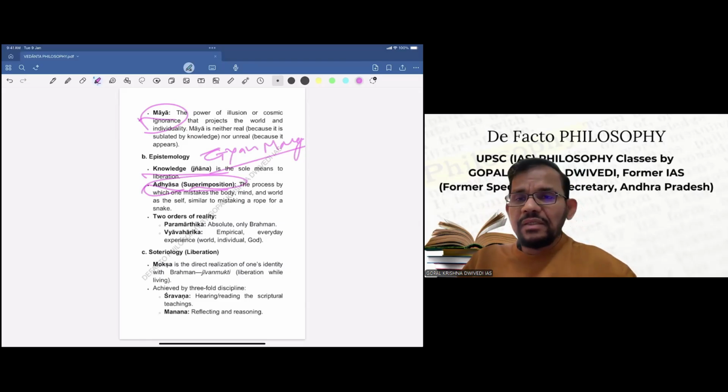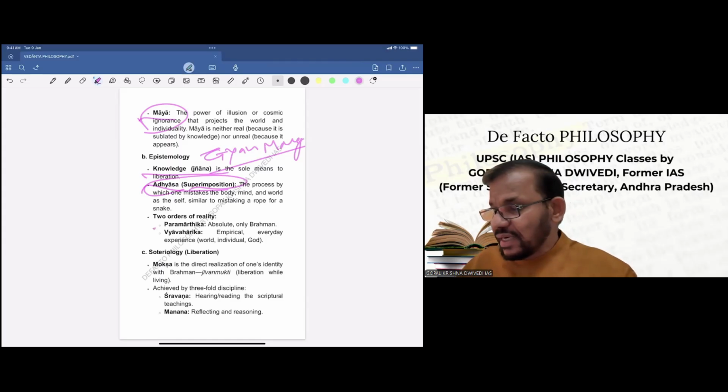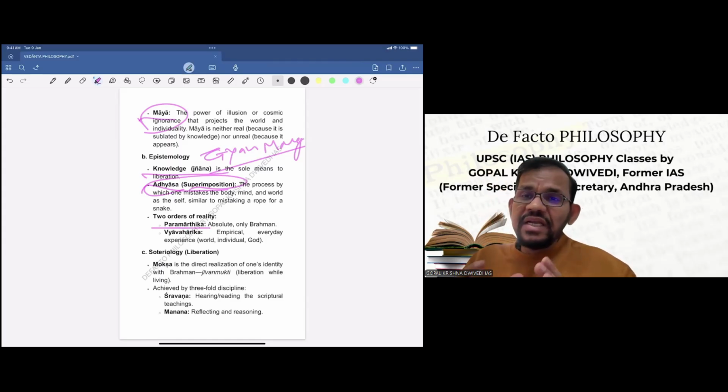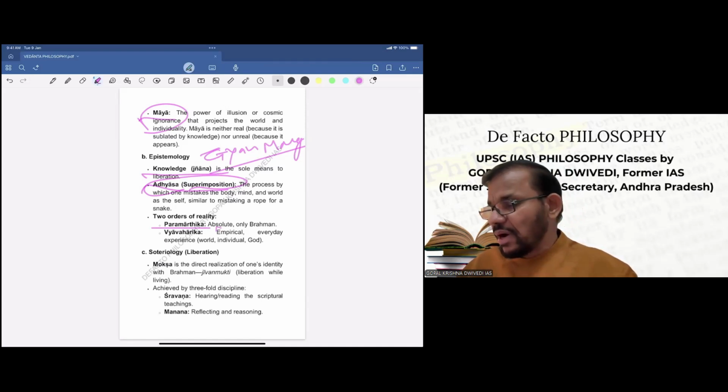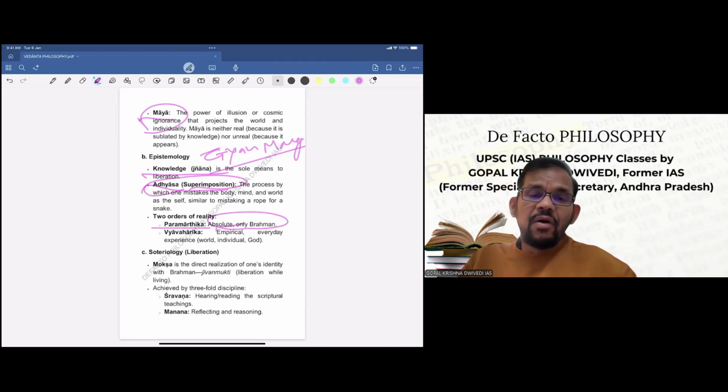Now, definitely, we have seen that Shankaracharya posits two orders of reality, two systems of reality. One is Paramarthik, another is Vyavaharik. Paramarthik is the actually real truth, and that is only Brahm. Only Brahm is the Paramarthik truth. Now, Vyavaharik is the empirical, everyday experience, in which the world, individual, and God are all true as far as Vyavaharik truth is concerned.